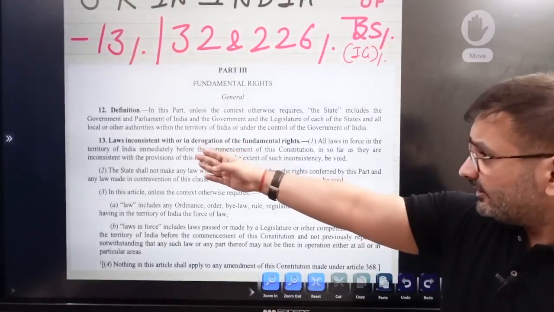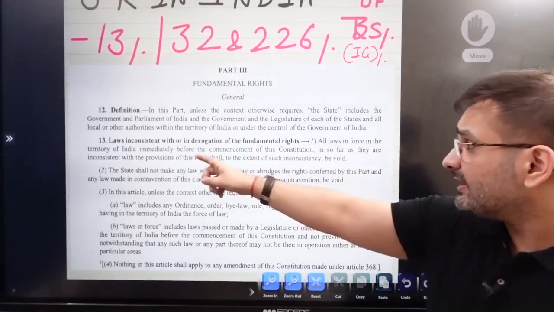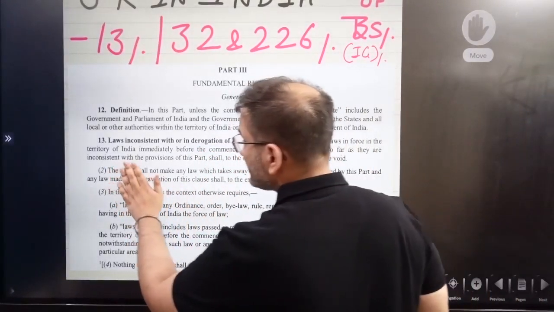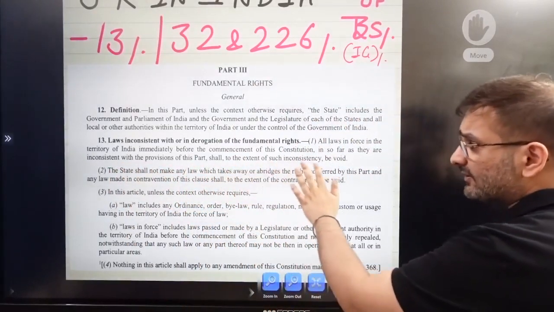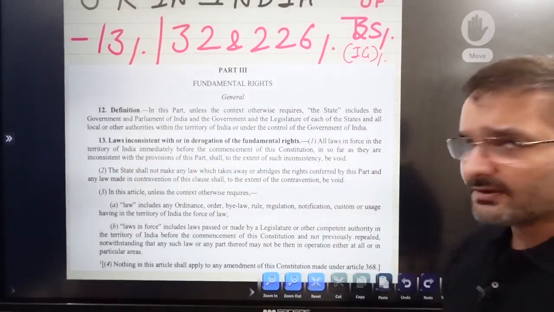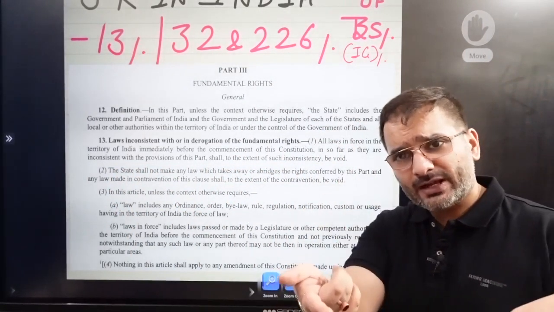Article 13, laws inconsistent with or in derogation of the fundamental rights: all laws in force in the territory of India immediately before the commencement of this Constitution, insofar as they are inconsistent with the provisions of this Part, shall to the extent of such inconsistency be void. Then why do we need the doctrine of eclipse? I'll explain the Bhikaji Narain case law. I'll just put one lecture from YouTube.